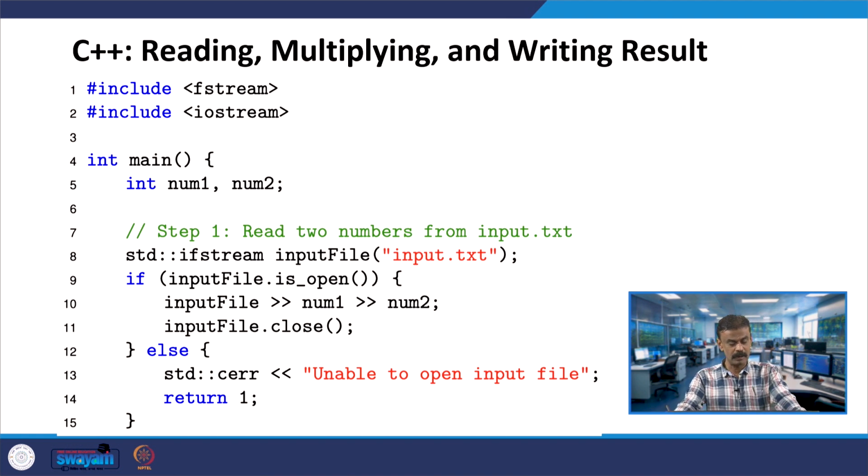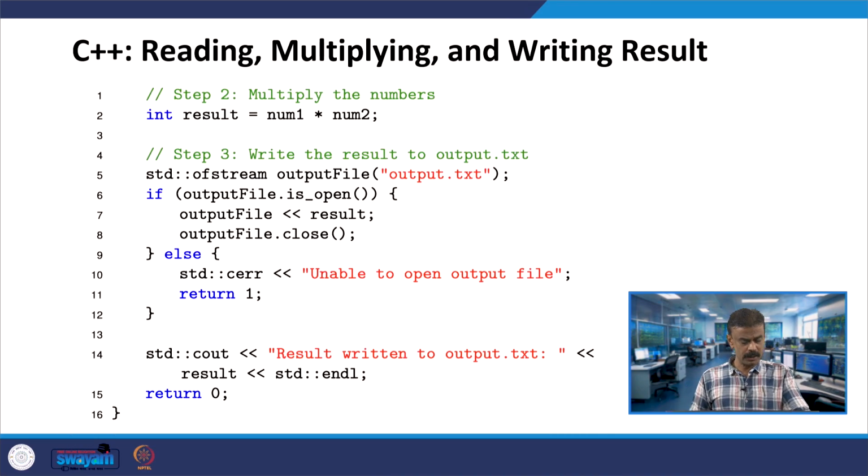So, if you are not able to open the file, it is not an exception, it is a simple if and else statement. If you are not able to open, cerr prints: unable to open the input file. We are continuing: result is number 1 into number 2, the multiplication.